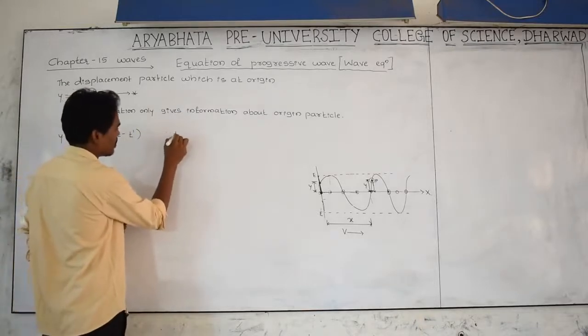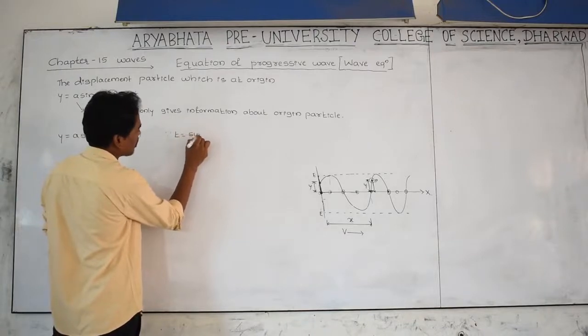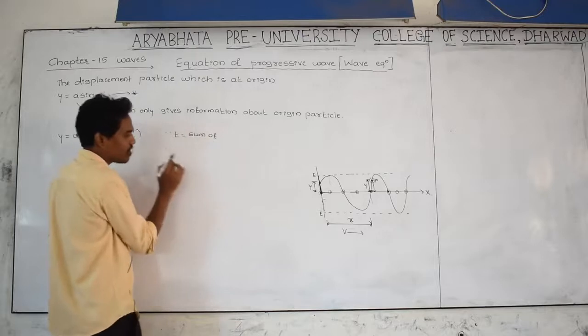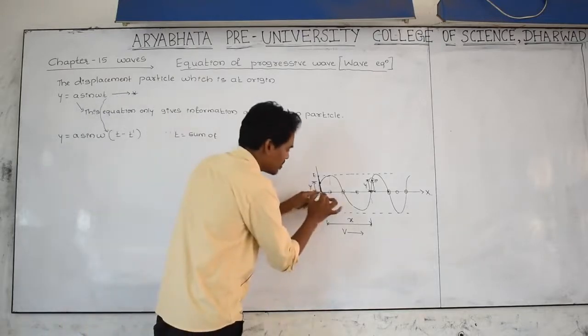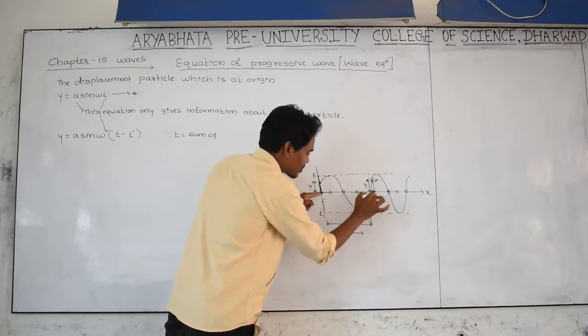What is t? t is the sum of two times. This is the time taken by the wave to cover x distance.